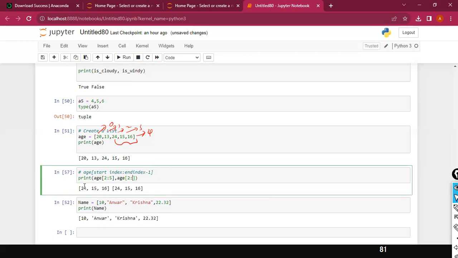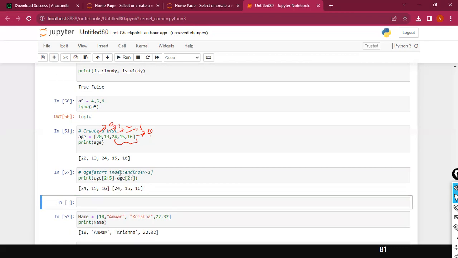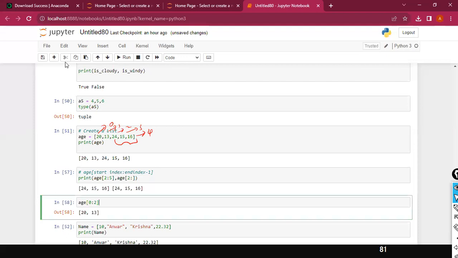Okay, your question is similarly, can I leave nothing here before the colon? Yes, that is also possible. Anyhow, don't worry, I will explain everything. For example, here, starting from the 0th index to 2. Can all of you please type in the chat window, what is the output of this one? The index 0 is pointing to 20, right? 20 to 2, and 2 minus 1 is 1. So 20, 13, only the 2 values will get displayed here. Yes, you are correct. Most of you are correct.